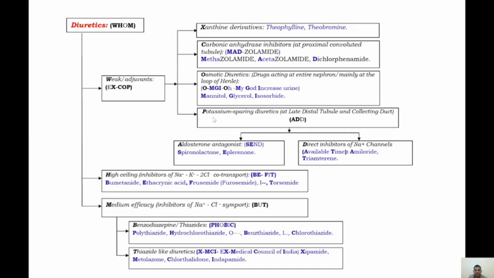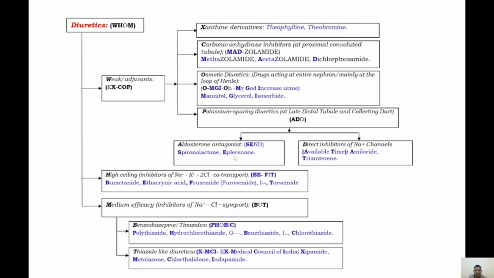Last week diuretics is potassium sparing diuretics. Here the mnemonic is ADD, but bold letters are A and D. A aldosterone antagonist, D direct inhibitors of sodium channels. Aldosterone antagonist examples here: the mnemonic is SEND, but bold letters are S and E.